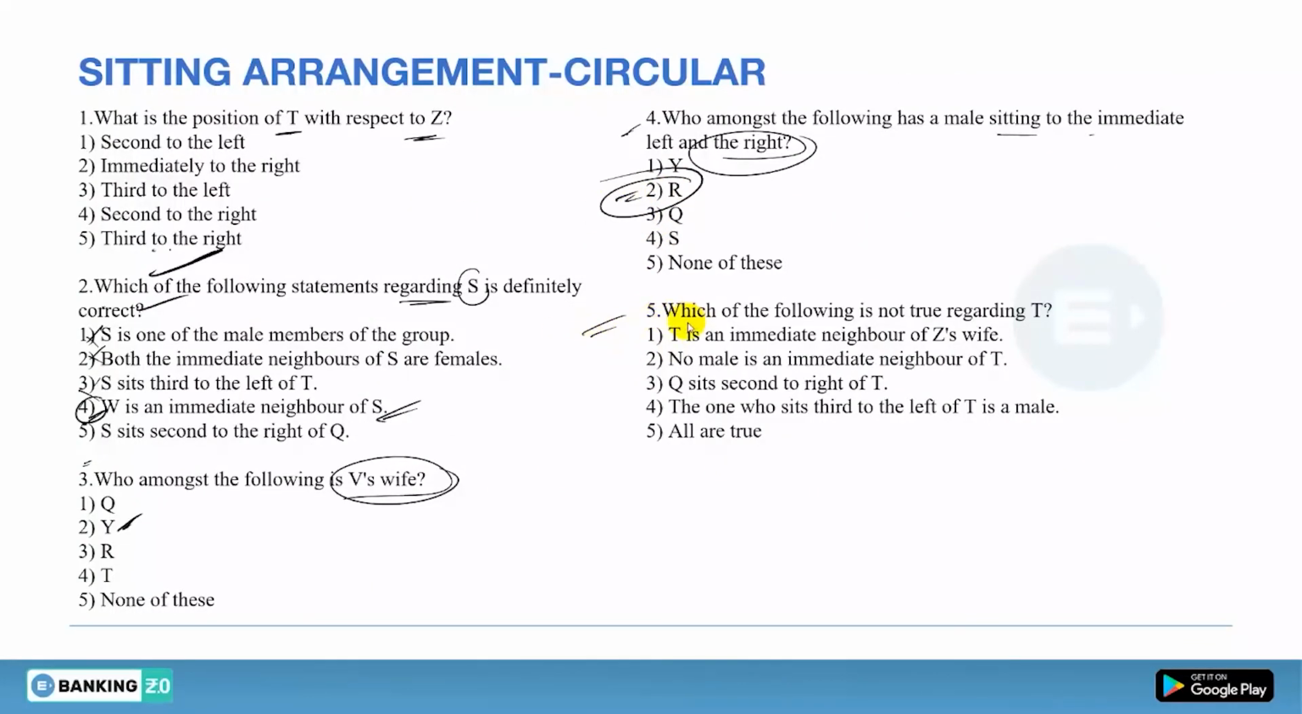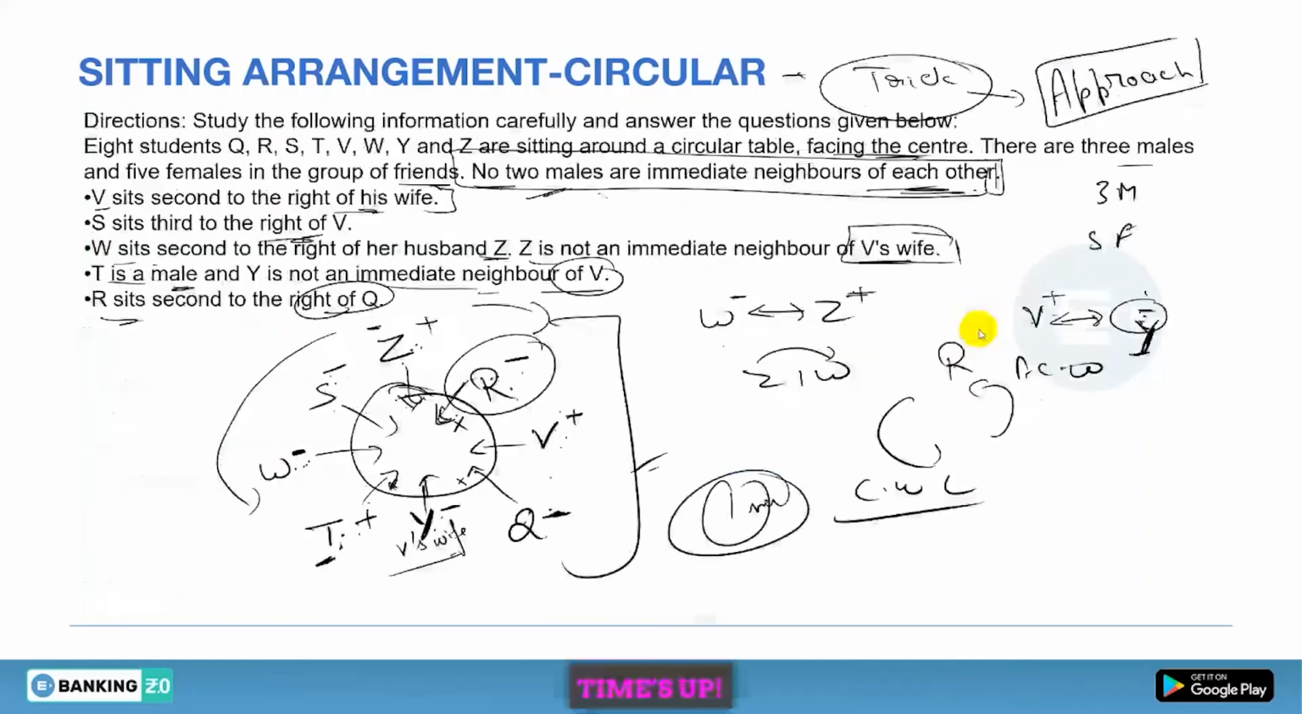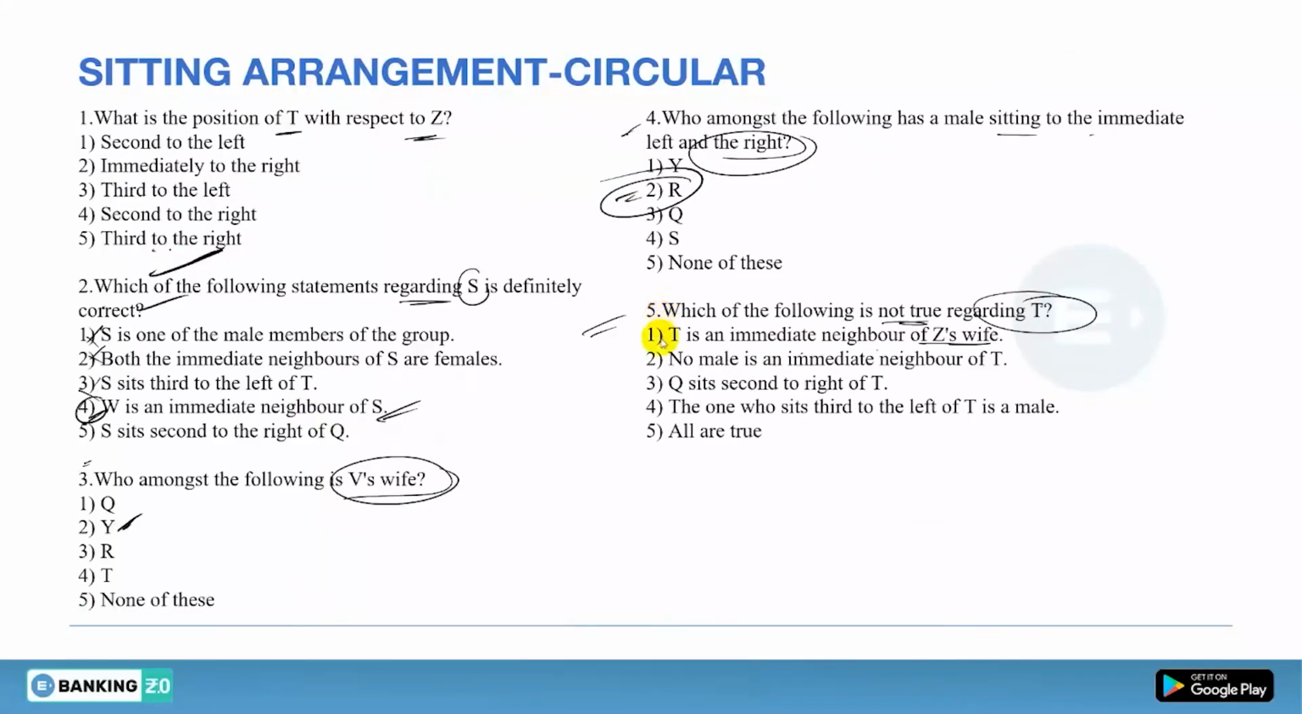Now last question, which of the following is not true regarding T? So we have to find which is not true. Okay, so T is an immediate neighbor of Z's wife. So the wife of Z is W. So yes, T is the neighbor of W. So this is right, but this is not your answer, because we have to find which is not true.